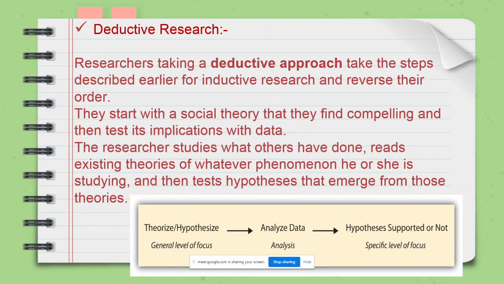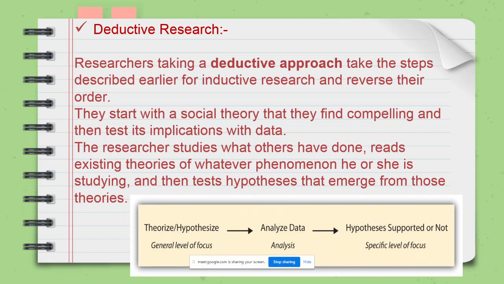Then the opposite is deductive research. In deductive research, what happens? Researchers taking a deductive approach take the steps described earlier for inductive research and reverse their order.